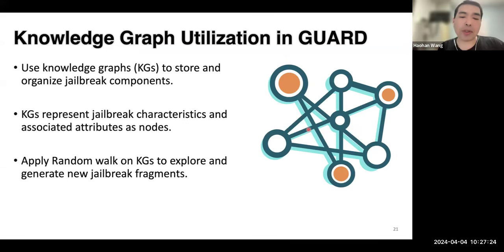When we need to generate new jailbreaks, we consider it a combination of these existing different nodes of the graph. We take the best parts of the jailbreaks and recombine them, so that leads to a more powerful jailbreak prompt.